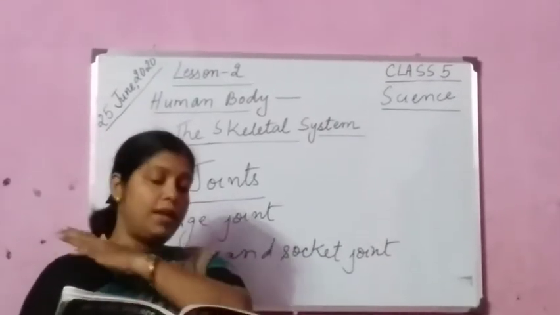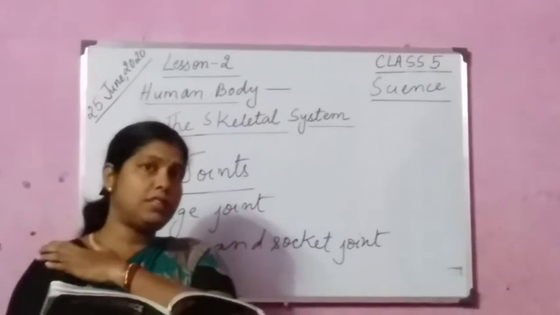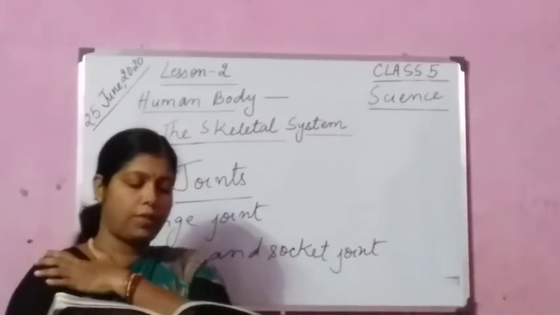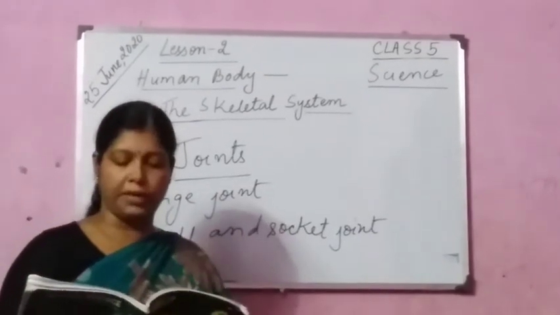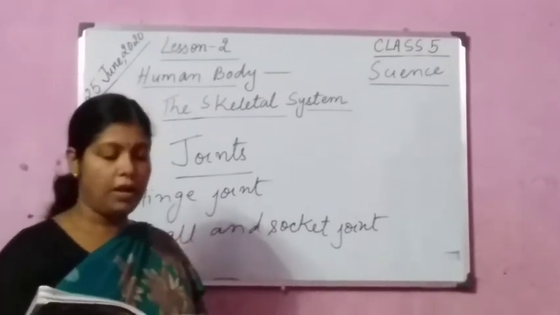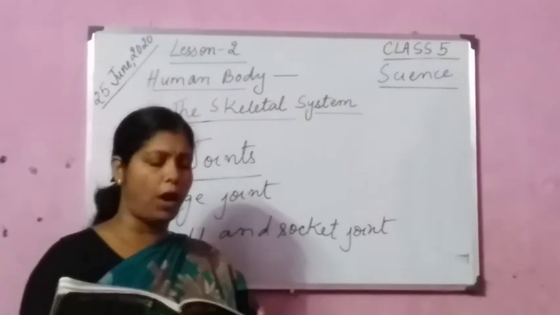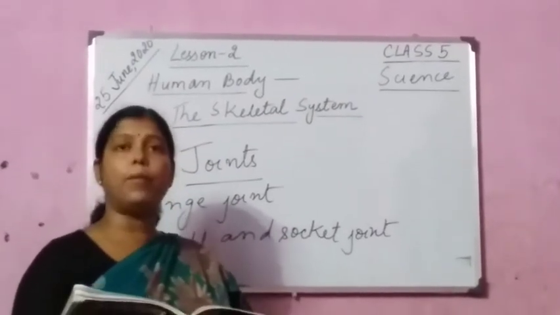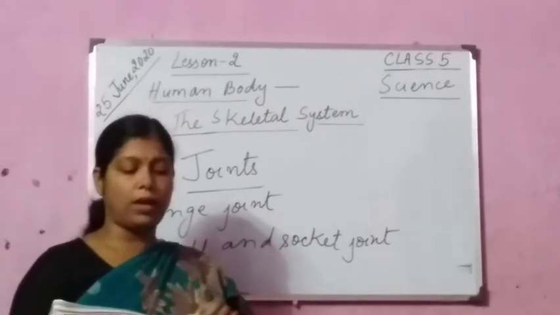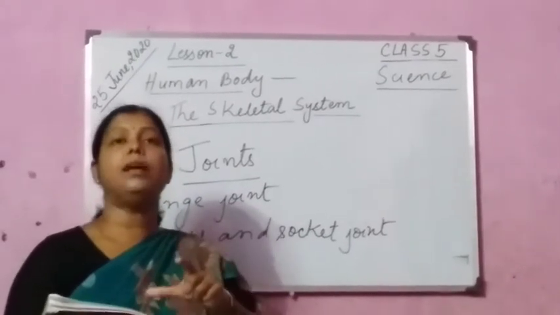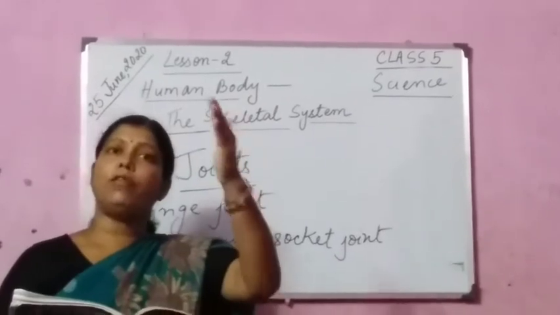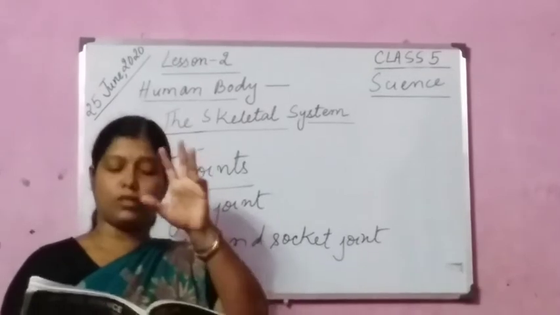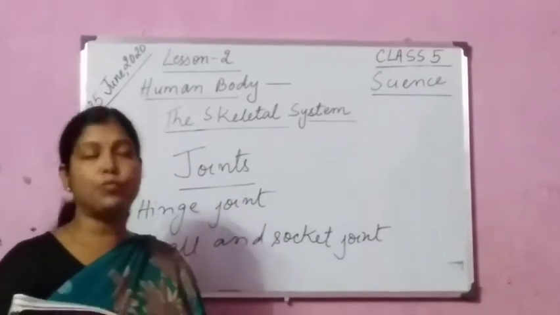Your shoulder, this joint you see, this is your shoulder. Here you find a ball and socket joint, and in your hip you find it. Now in a ball and socket joint, what happens? The ball-like end of one bone fits into the cup-like cavity of the other bone. The first bone fits into a socket, okay? It allows movement in all directions.